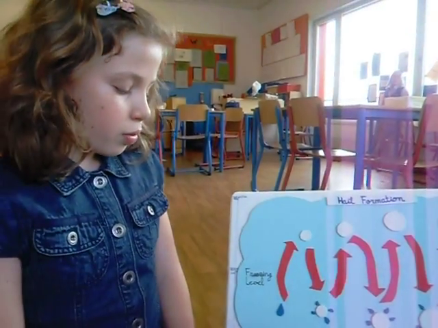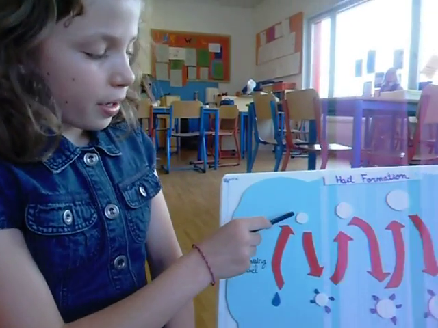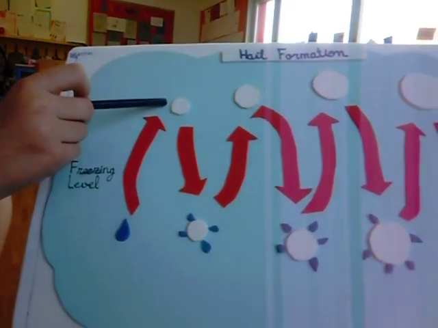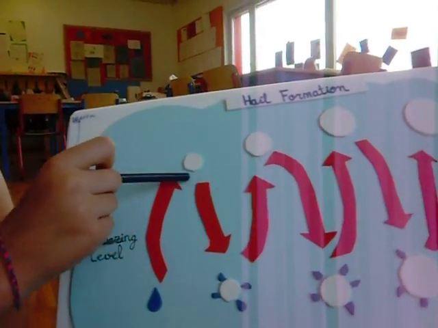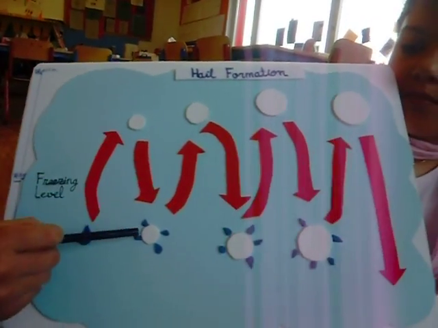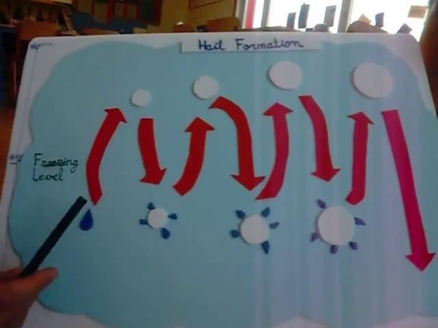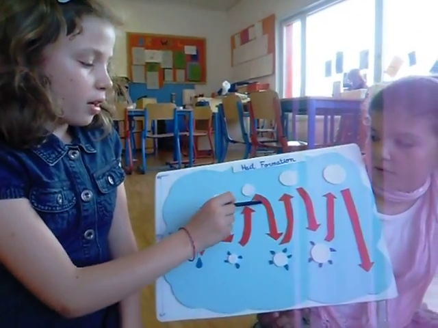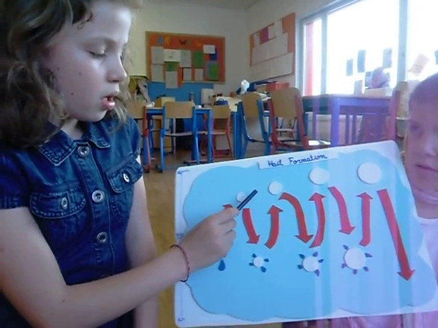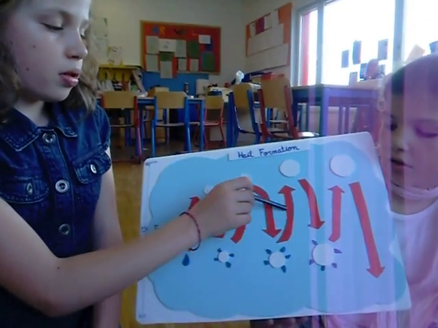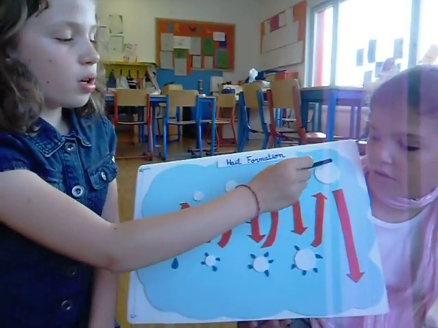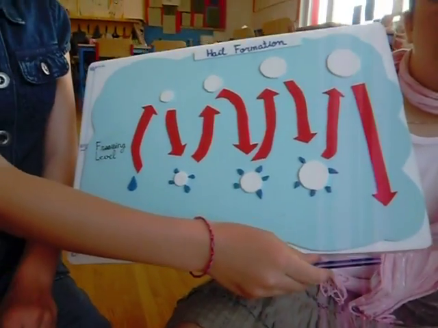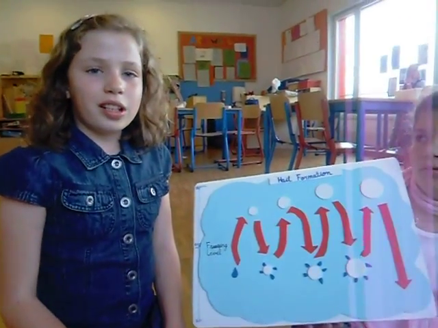It first starts with water drops that are blown up by the strong wind to a high cloud level. Because the temperature is really cold, the water drops freeze and fall down where they join other water drops. Then the hailstones are blown up where they get bigger because they freeze. This process keeps on going until the hailstone is too heavy for the wind to blow up, and it falls to the ground.